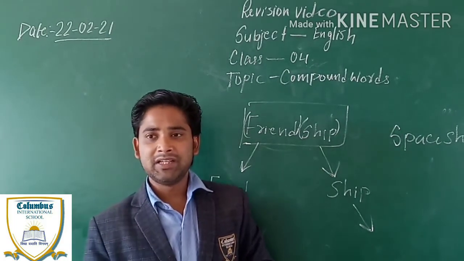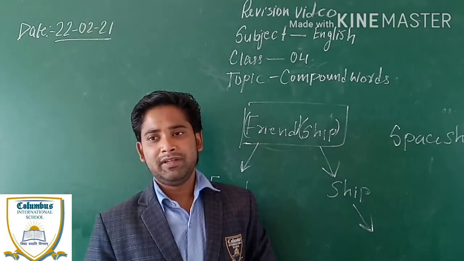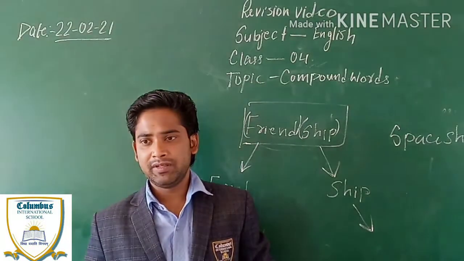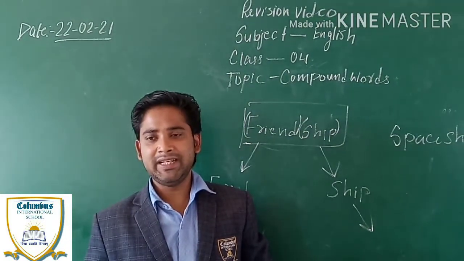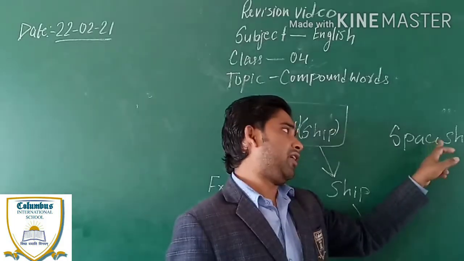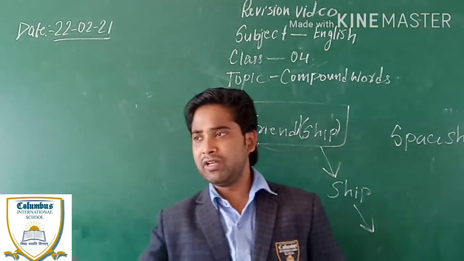It is the means by which astronauts travel in the solar system. एक means of transport है spaceship. Satellite, we say that. So children, this is a word that is formed by the combination of two words, and that type of word is called a compound word. Can you give me one more example?